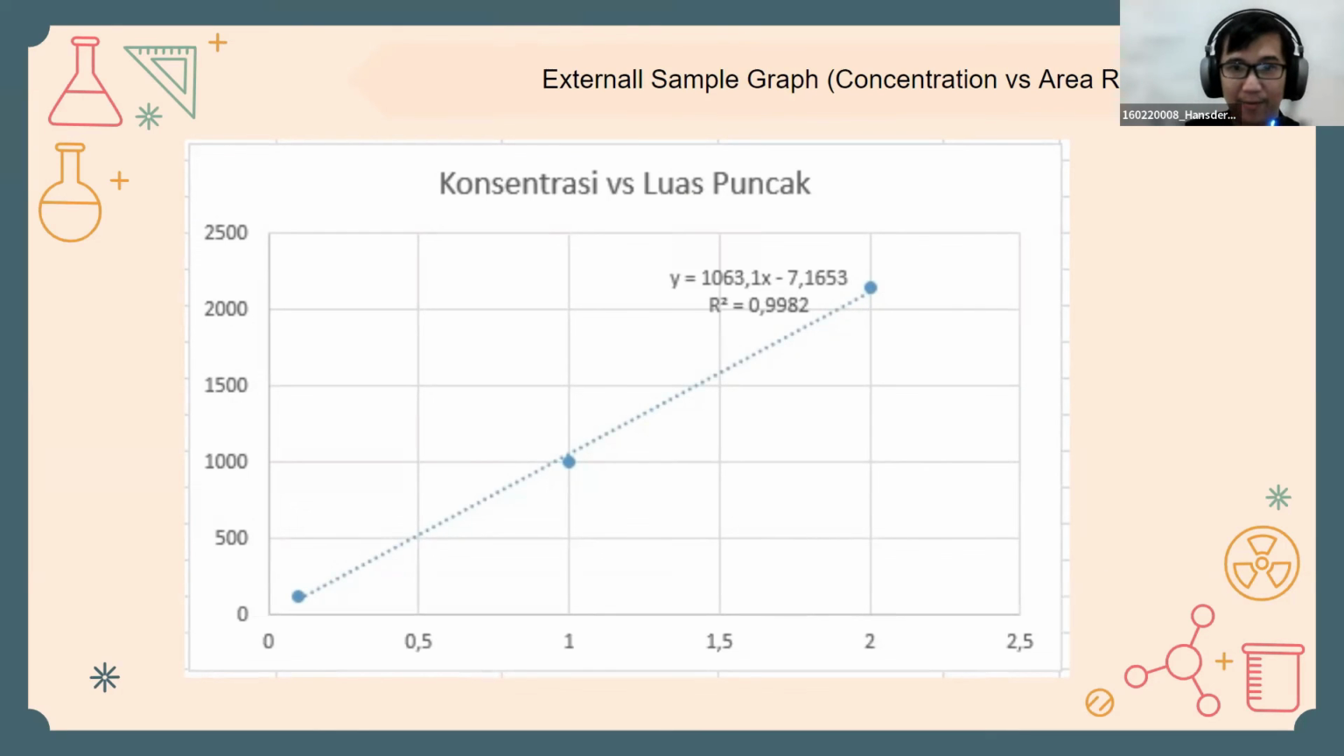This is a graph between the concentration and peak area of the sample solution. From the calculation result, the method used is the internal method because this internal method is a correction of the external method. There are several factors that can affect the error in this experiment. These factors are the presence of contamination in the compound and the difference in injection volume during the analysis.